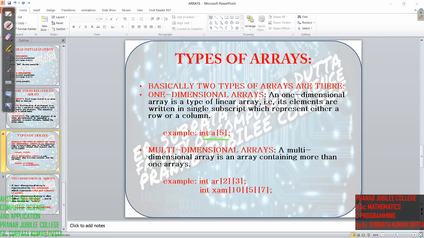How? So this is the example. Okay, this is an example. How will we understand this is one dimensional? We'll understand by looking at this. How many subscripts are there, or how many elements are written within the third bracket? One only, right? So this is a one dimensional array. Okay, multi-dimensional array means more than one.